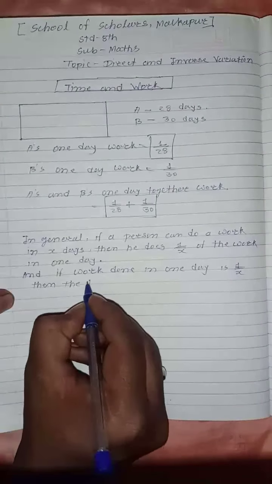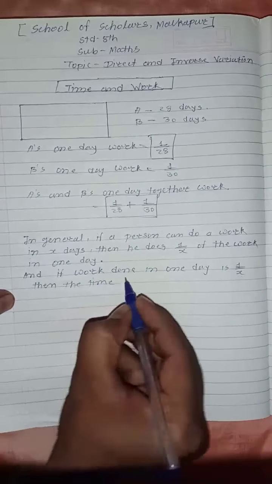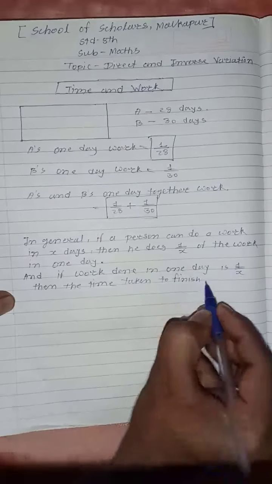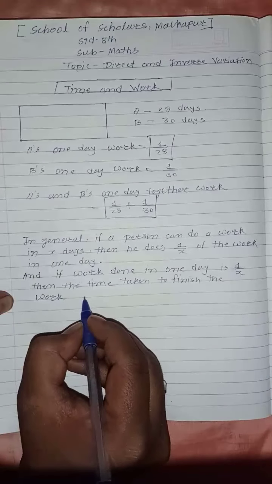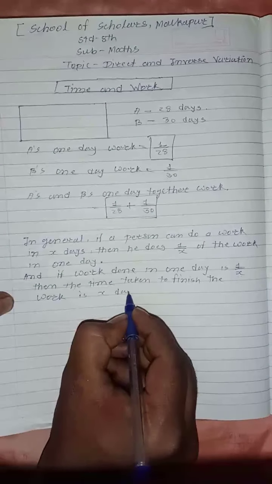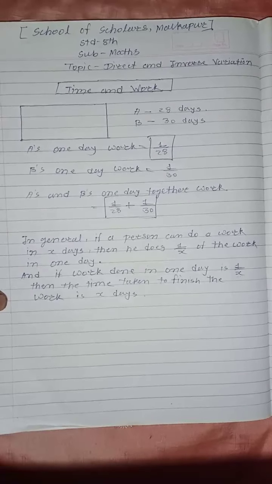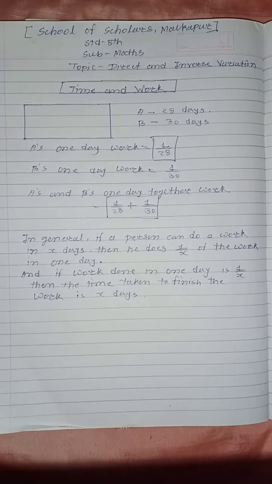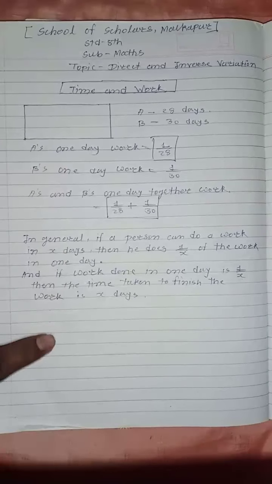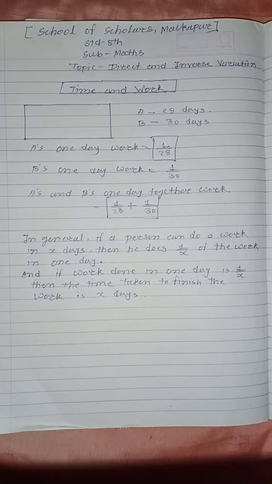Okay, now here what we can say, the time taken to finish the work is X days. Understood, my dear student, this concept? Based on this concept only we are going to solve all the questions related to this topic, time and work. You will be given questions with different logic, but you have to go through the basic concept. Understood? Now let us see an example based on this.